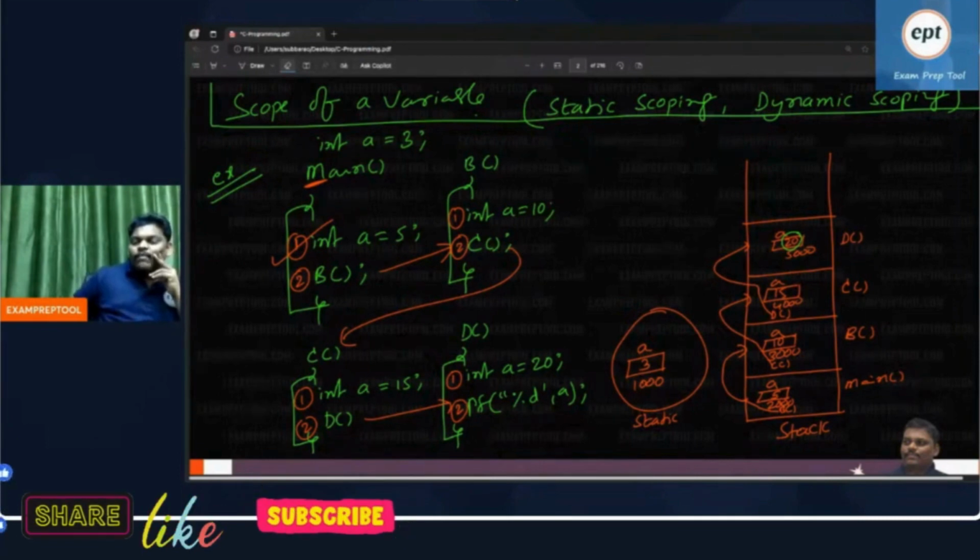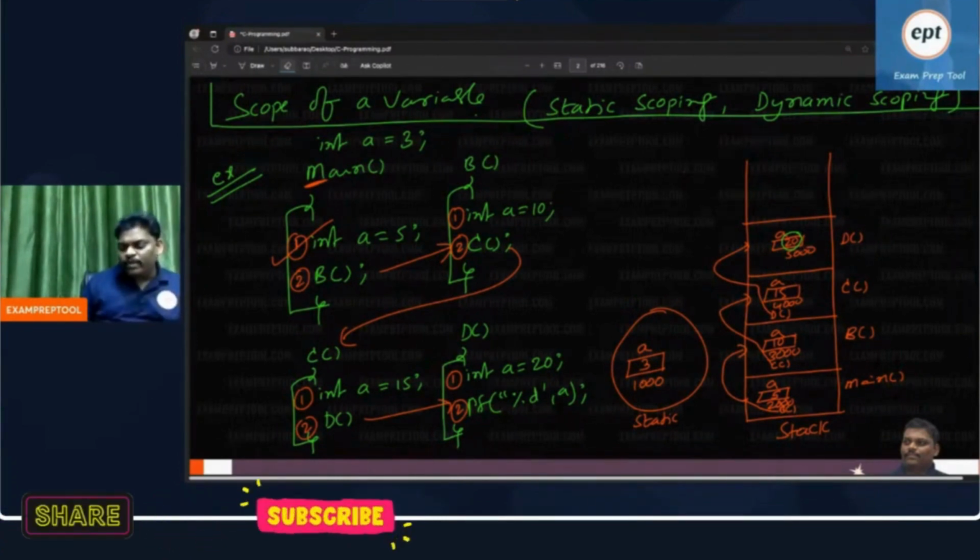This is how a program will run. First you have to compile. At compile time, global variable memory is allocated. When you run, local variable memory is allocated. Can you see, when you say print A, the top of the stack is A there. Whichever A is on top of the stack, that will be printed. So 20 will be printed.